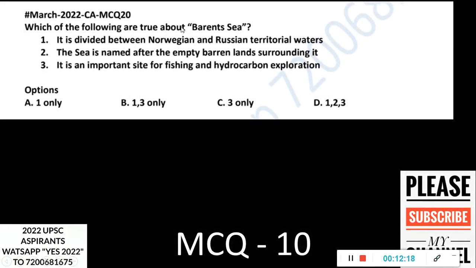Which of the following are true about Barents Sea? It is divided between Norwegian and Russian territorial waters. The sea is named after the empty barren land surrounding it. It is an important site for fishing and hydrocarbon exploration.